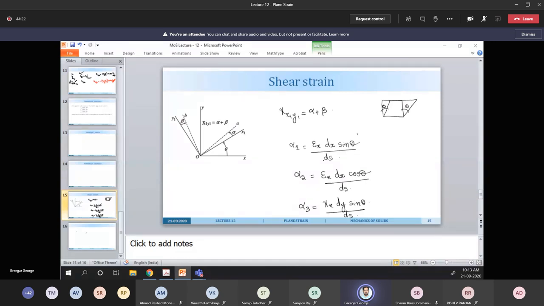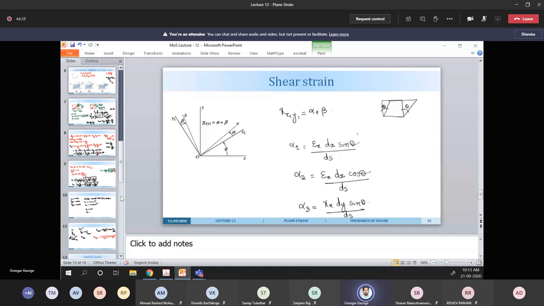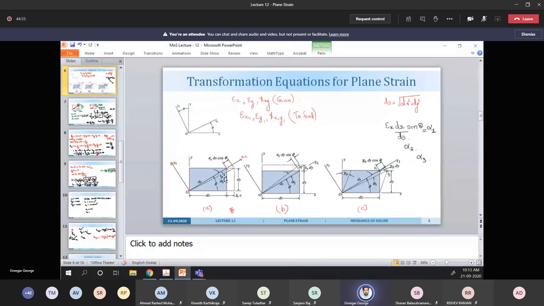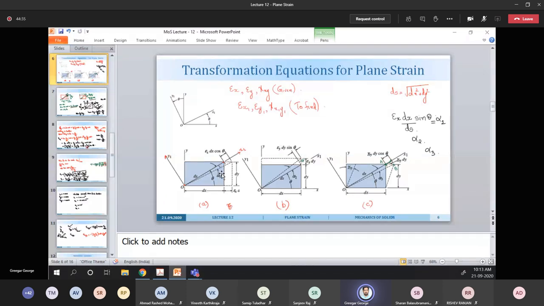And similarly, for the alpha 3 part, see, this alpha 1 is in the clockwise direction, alpha 2 will be in the anti-clockwise direction, and alpha 3 is again in the clockwise direction, right?